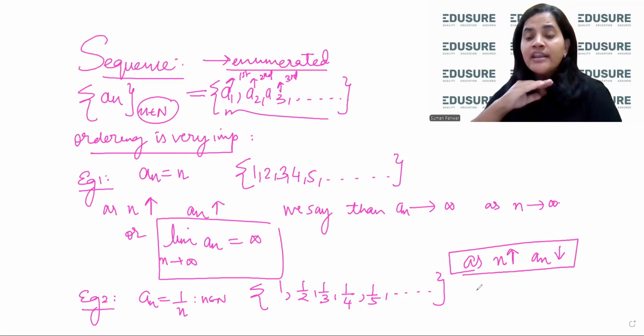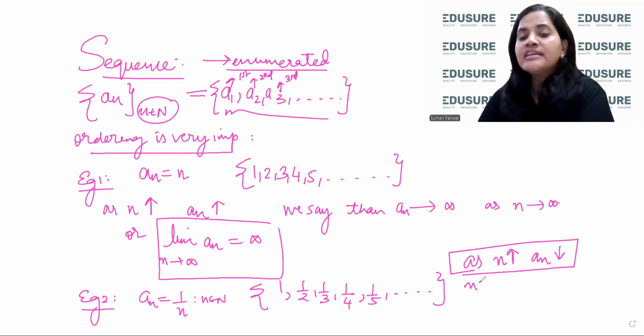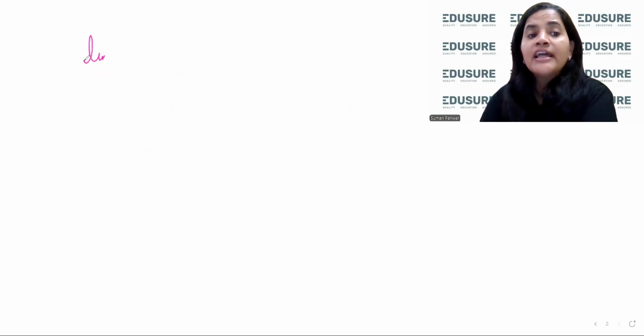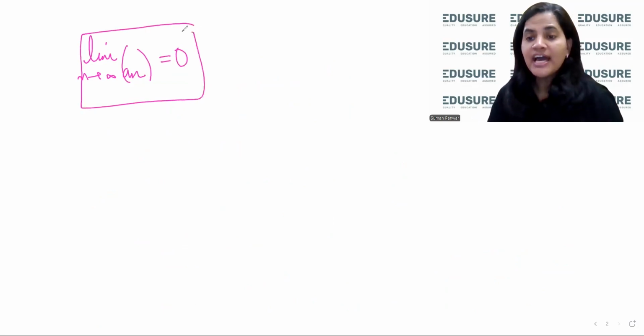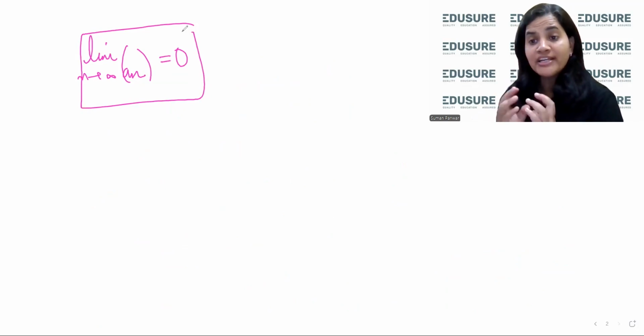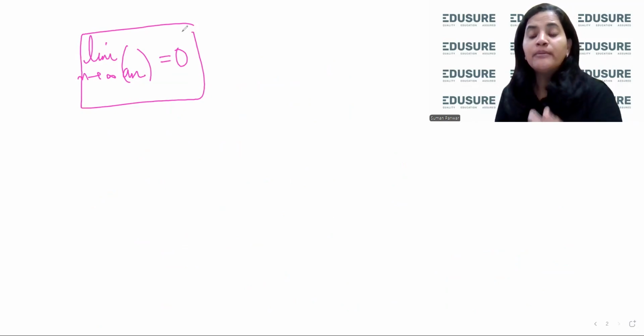So now, is there a particular point beyond which a_n will not go? You can see that n is a natural number, so n is positive. So a_n equals 1 upon n will be positive for n belonging to N. But we are becoming less and less positive. So that means limit n tending to infinity a_n will be equal to 0. You can see that there is no term in a_n which is 0, but it is approaching towards 0. So the limit may or may not be attained by the sequence.